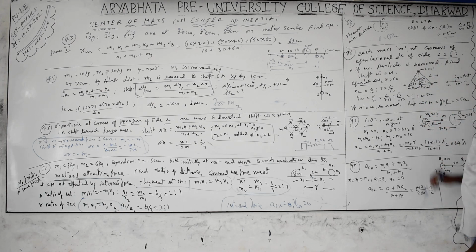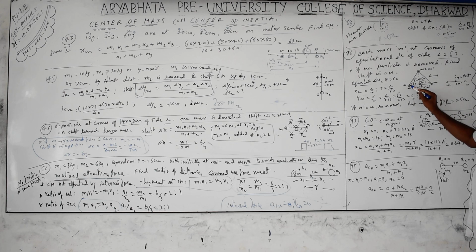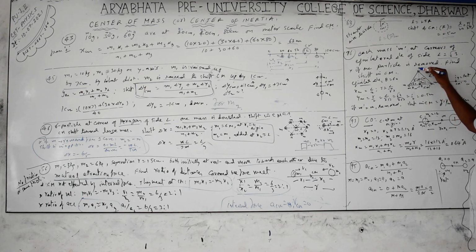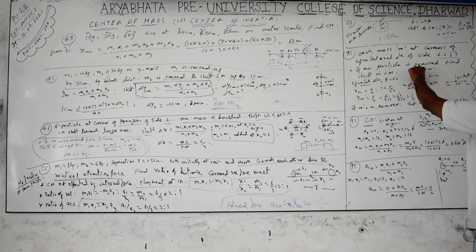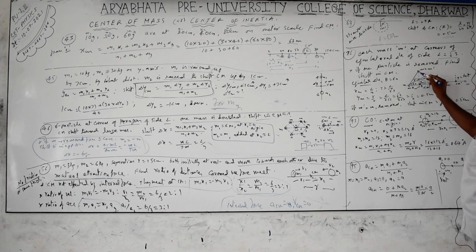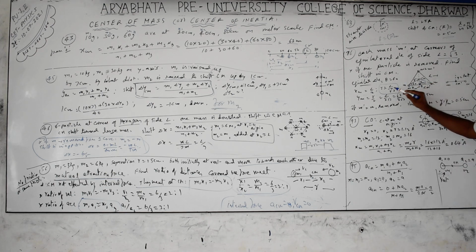The previous center of mass is the geometric center, and the coordinates of the geometric center of this equilateral triangle will be at this point. The x coordinate is L by 2, and the y coordinate is this distance. This distance from here to here is r. For an equilateral triangle you have to remember these distances from the corner to the center of mass or geometric center. r is equal to L by root 3, where L is the side length.